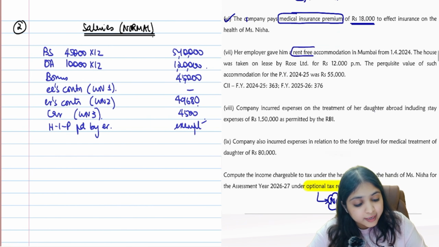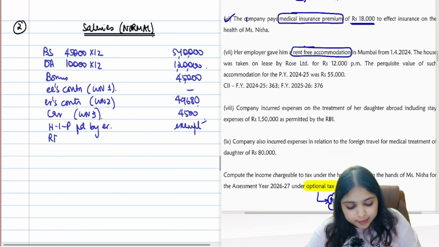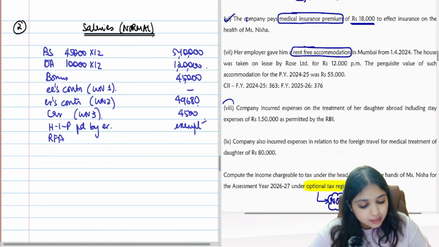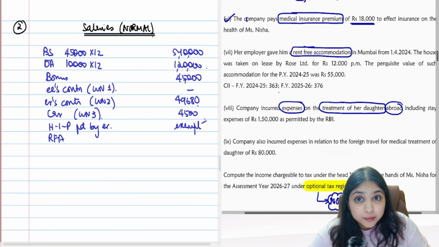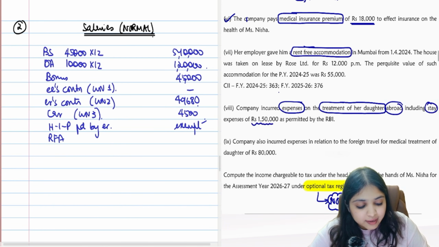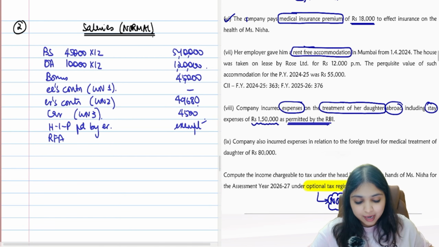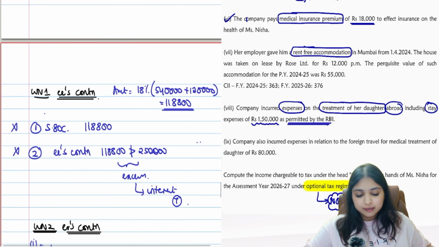Employer gave him rent-free accommodation. Rent-free accommodation you always do last. Then come to the 8th adjustment. Company incurred expenses on the treatment of her daughter abroad. Treatment abroad, including stay expenses, 1,50,000 permitted by RBI. Can I give you a super quick revision of this concept?